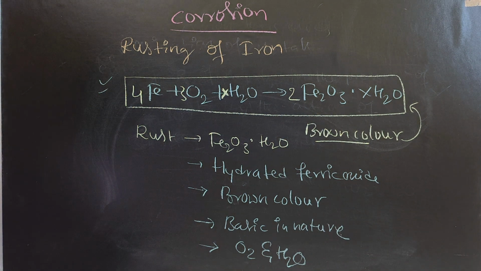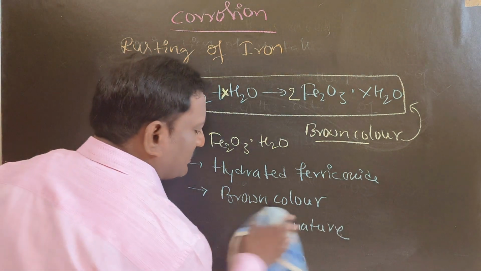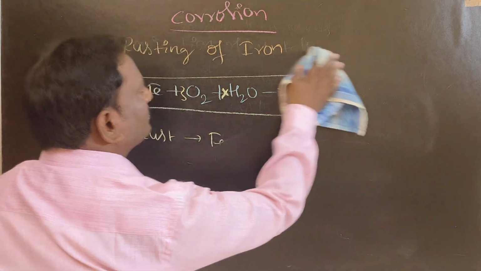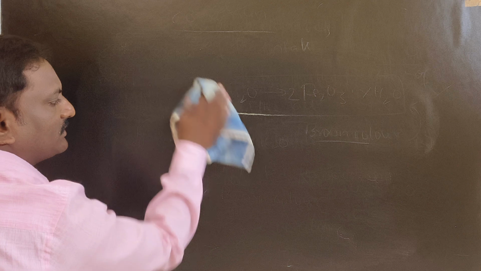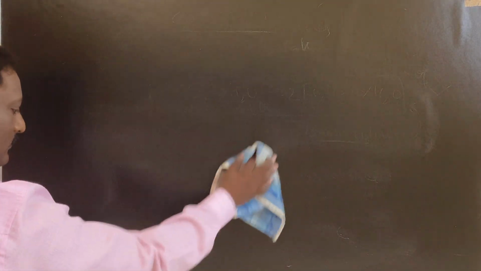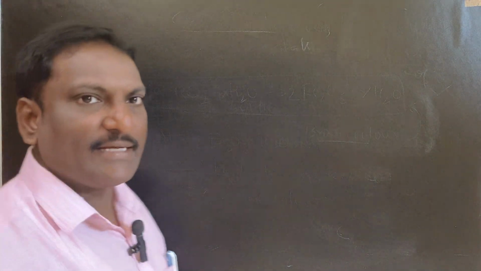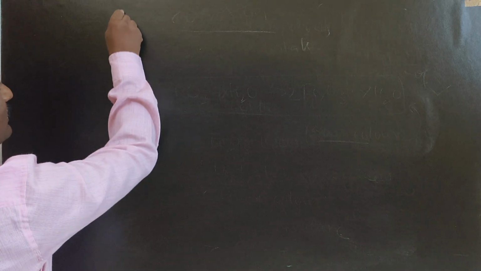Prevention methods of rusting of iron. How can you protect iron objects from the environment? By following these methods, we can.